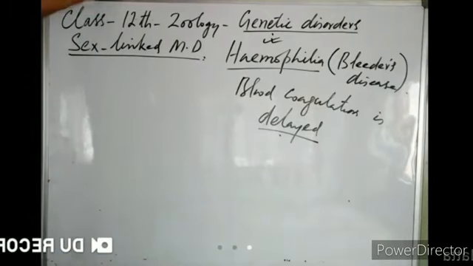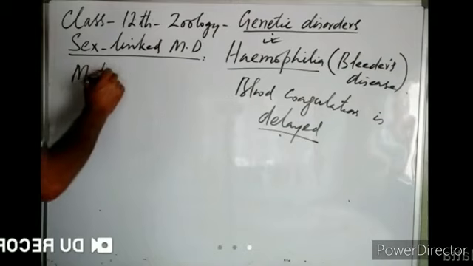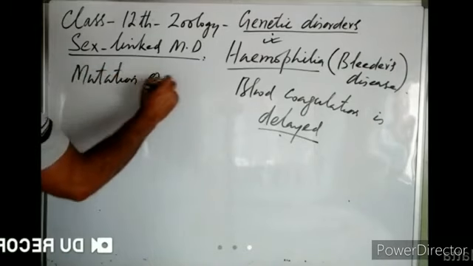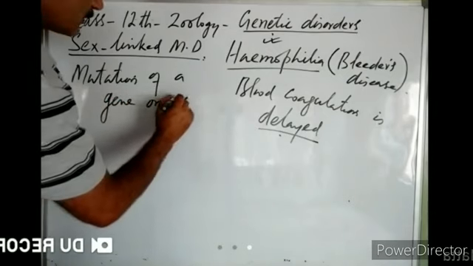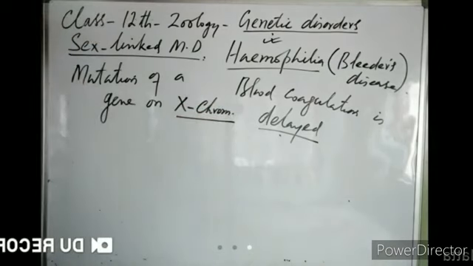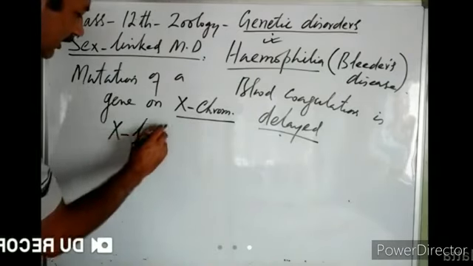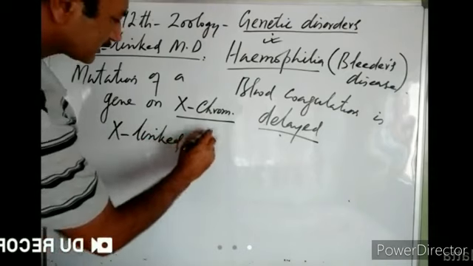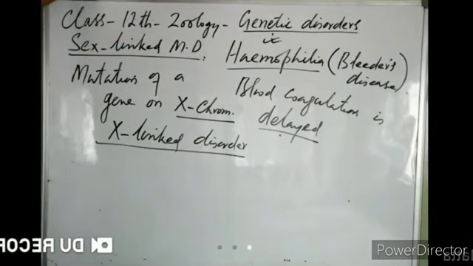This hemophilia is caused due to mutation of a gene on sex chromosome X. So that is why we call it an X-linked disorder. Hemophilia is also known as an X-linked disorder, because the gene mutation occurs on sex chromosome X. That is why we call it an X-linked disorder.